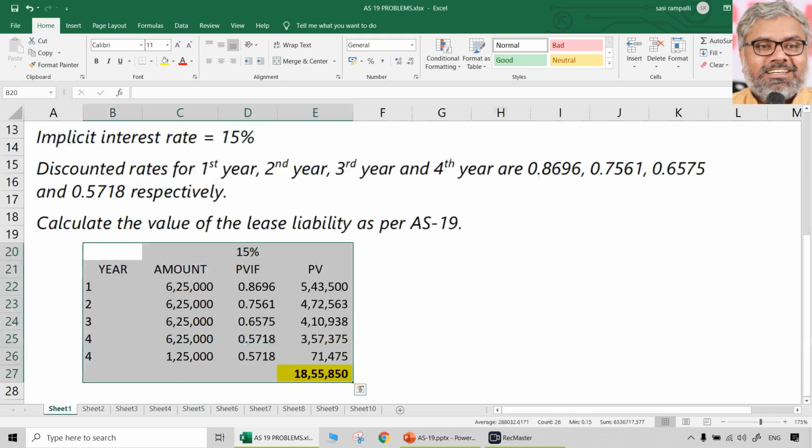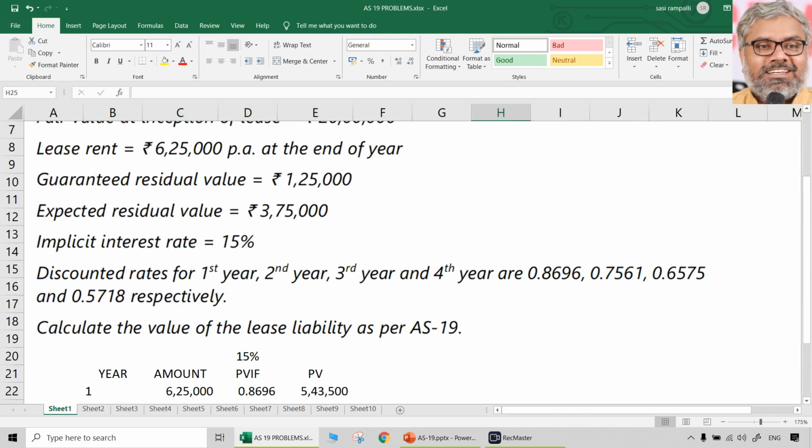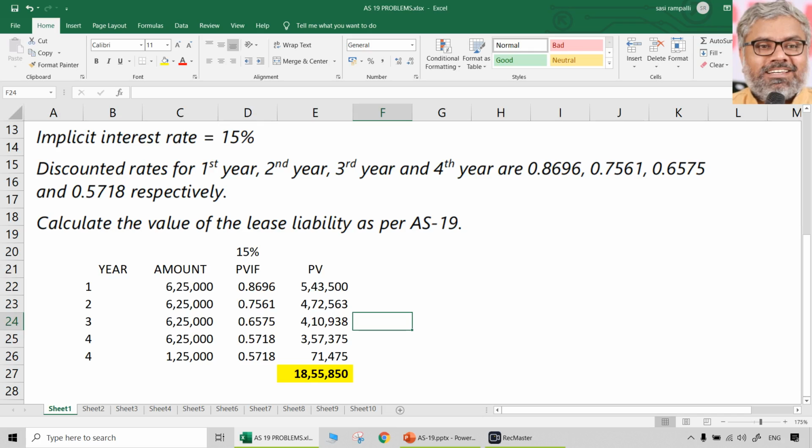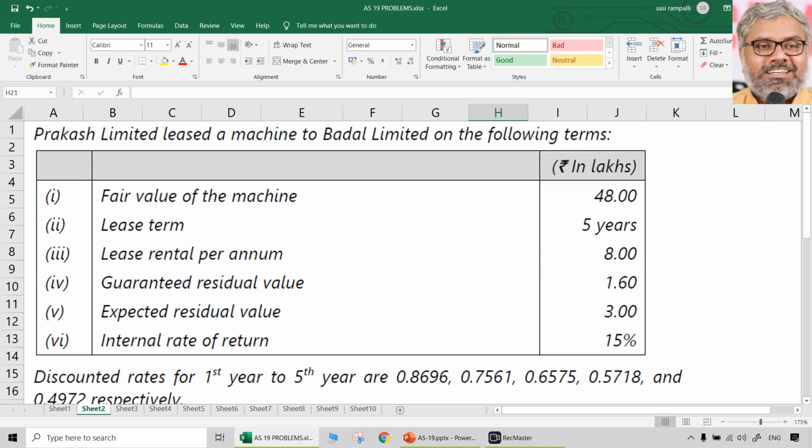In general, the questions will be like this. From the lessee point of view, you will be asked to calculate how much is the asset value or liability value. Both will be the same anyway. Which you have to calculate by taking the present value of the minimum lease payments and comparing it with the fair value of the asset at the inception of the lease. Whichever is lower you have to take. That is one type of question, quite popular.